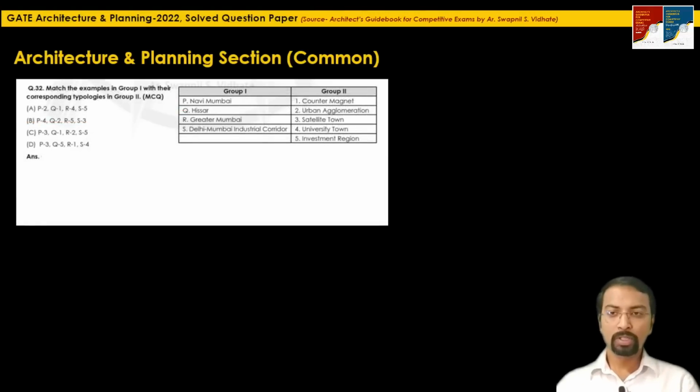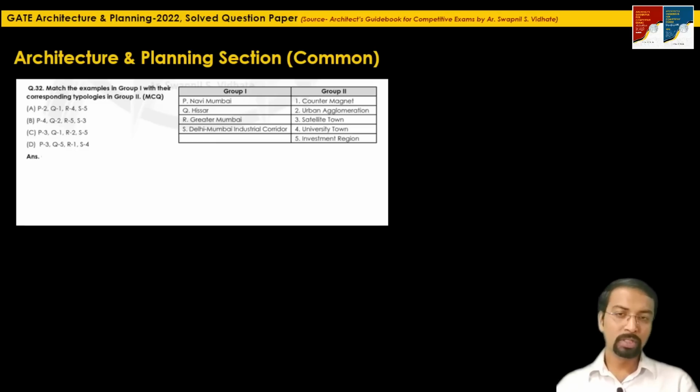The next question is question 32. Match the examples in group 1 with their corresponding typologies in group 2. What is given in group 1? Navi Mumbai, Hisar, Greater Mumbai, Delhi Mumbai Industrial Corridor. In group 2, they have mentioned counter magnet, urban agglomeration, satellite town, university town, and investment region.